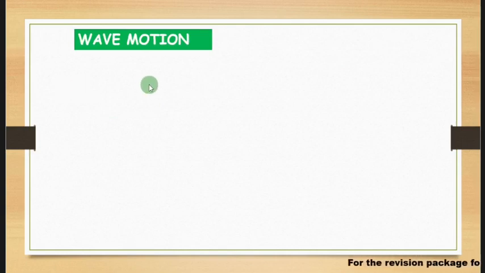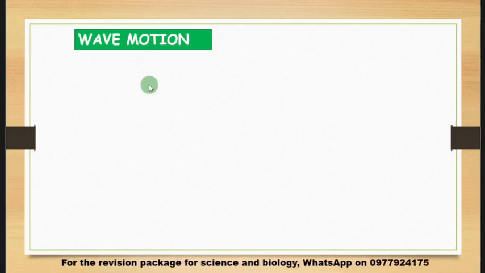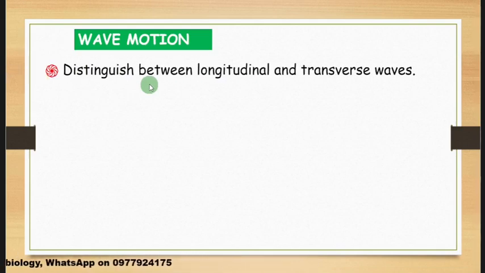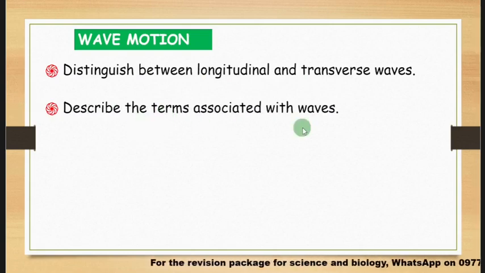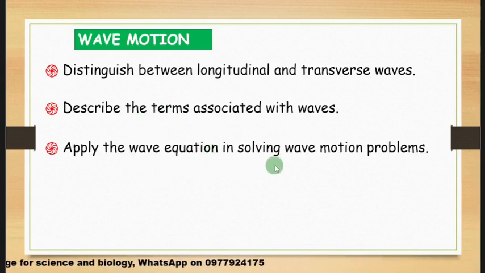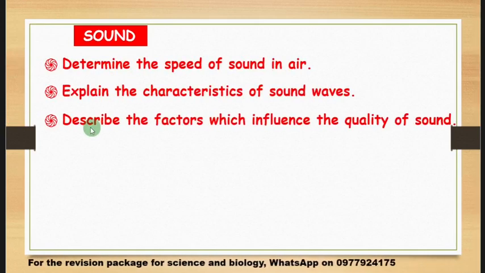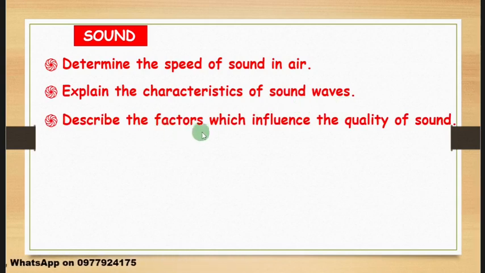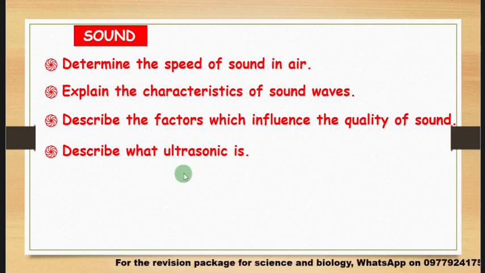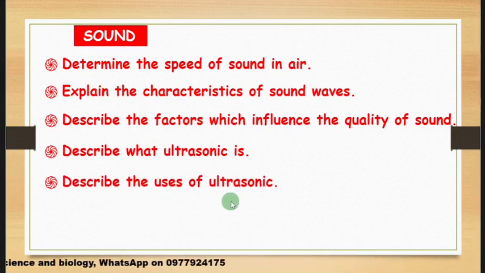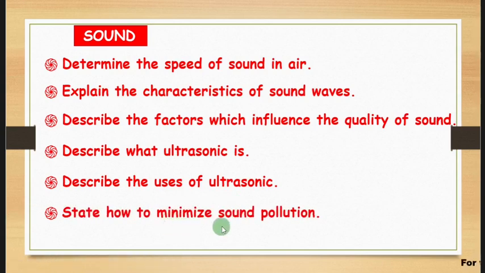And also here you must now look at this topic, wave motion, which is highlighted in green. That means the subtopics under here won't actually be missing. So here you must be able to distinguish between longitudinal and transverse waves, and also describe the terms associated with waves, and also apply the wave equation in solving wave motion problems. And now look at the sound waves highlighted in red, and here determine the speed of sound in air, explain the characteristics of sound waves, describe the factors which influence the quality of sound, and describe what ultrasonic is, and also describe the uses of ultrasonic, and state how to minimize sound pollution.